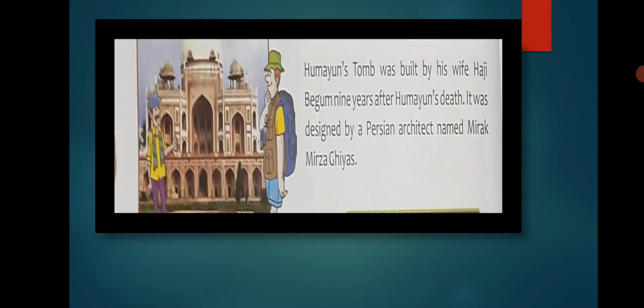Qutub Minar is the minaret of the Islamic religion. Now about Humayun's tomb. Humayun's tomb was built by his wife Haji Begum 9 years after Humayun's death. It is also Mughal architectural work. It was built by his wife Haji Begum, 9 years after his death, and it was designed by a Persian architect named Mirak Mirza Ghias.